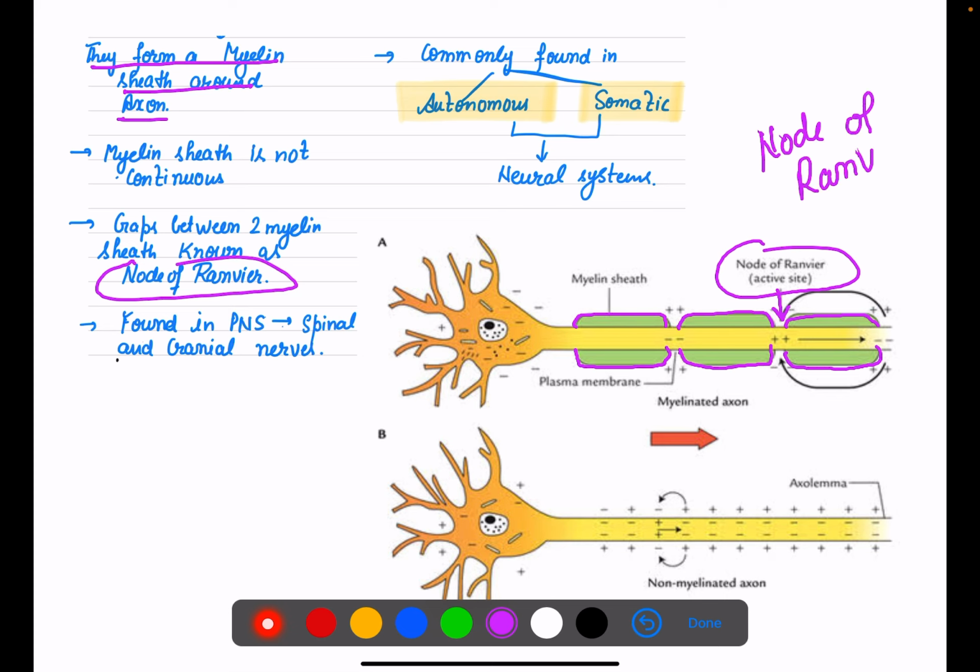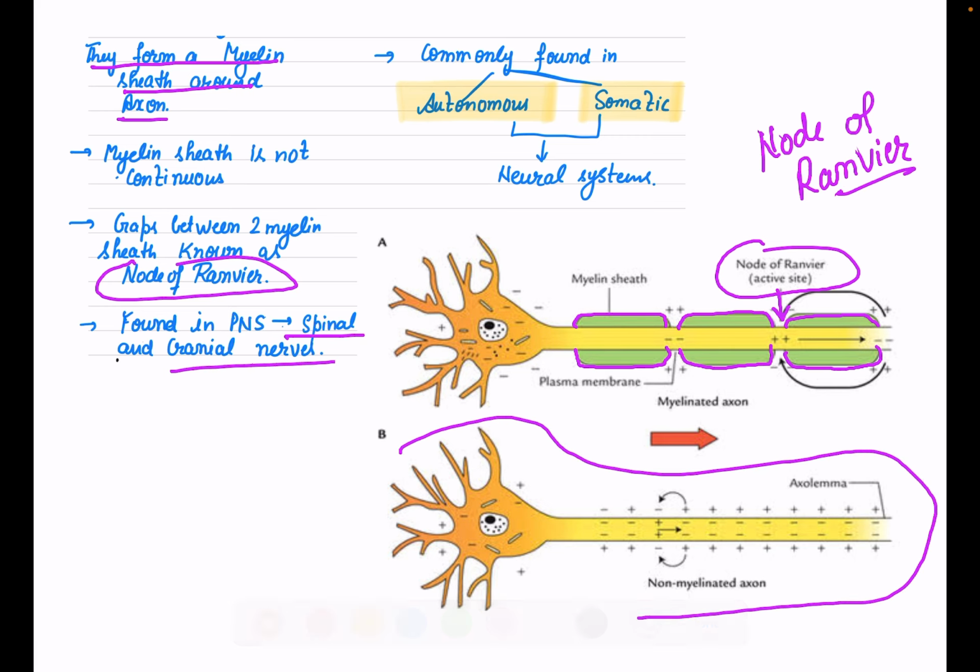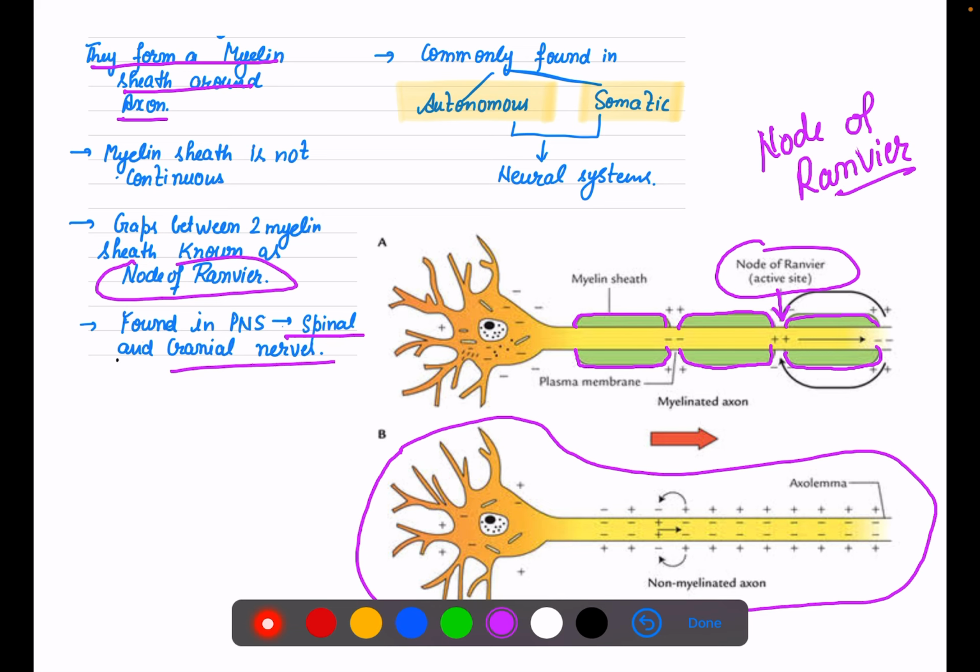This kind of myelinated fiber is observed basically in the PNS, that is in the spinal and cranial nerves, and non-myelinated fibers are mostly found in the autonomic and somatic neural system.